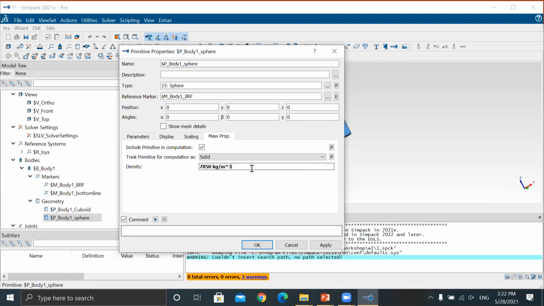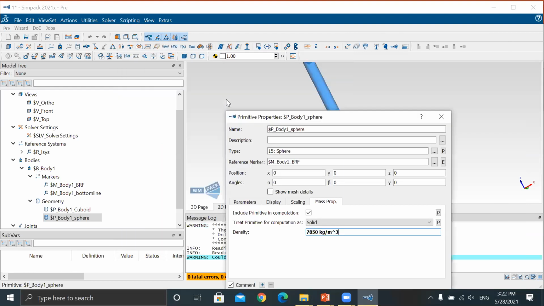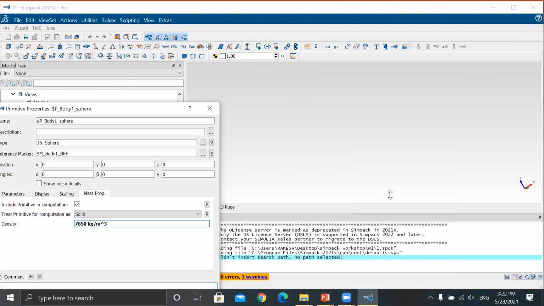Now look where it is created. I think everything is visible to everyone. Look, it has taken this primitive. Primitive means marker.